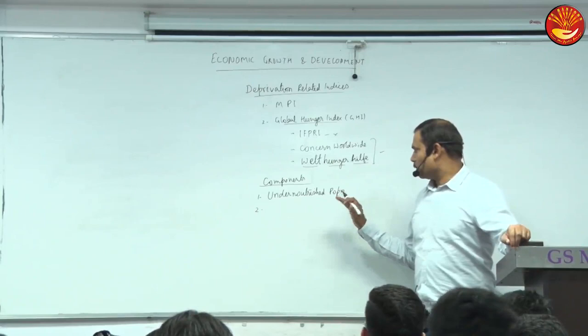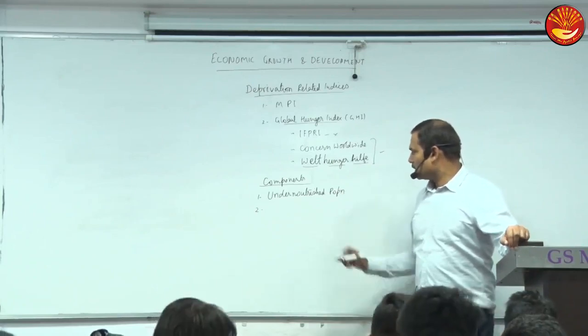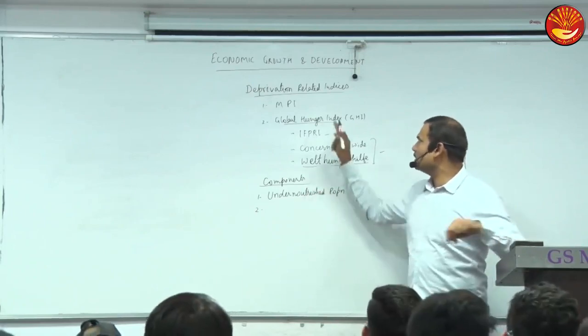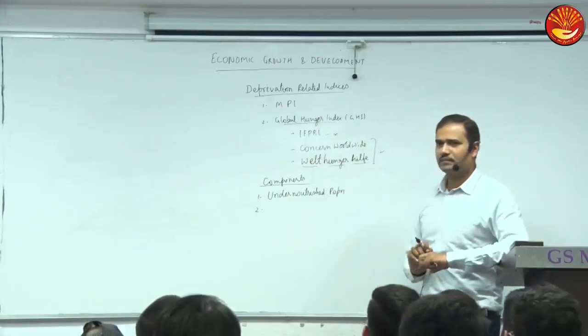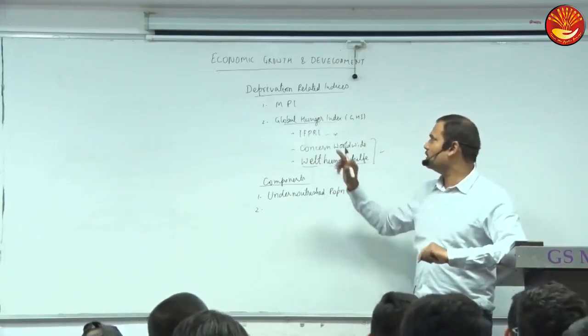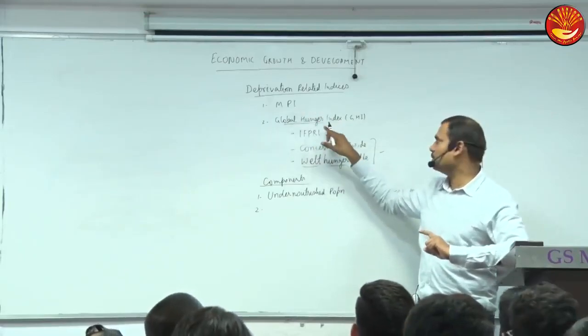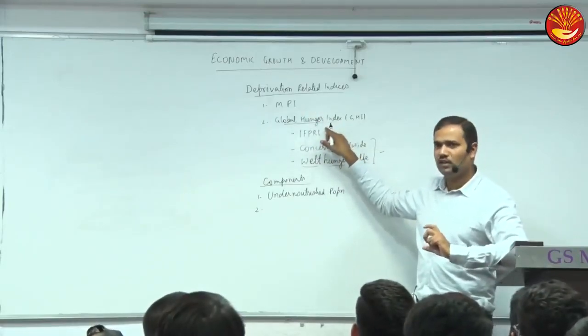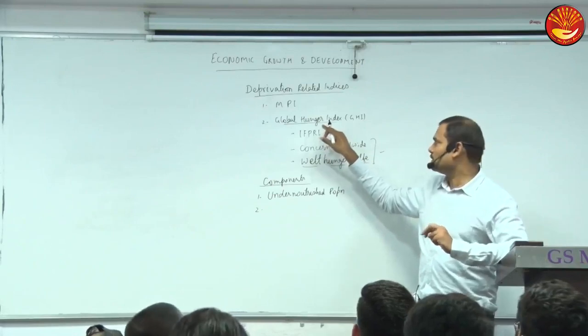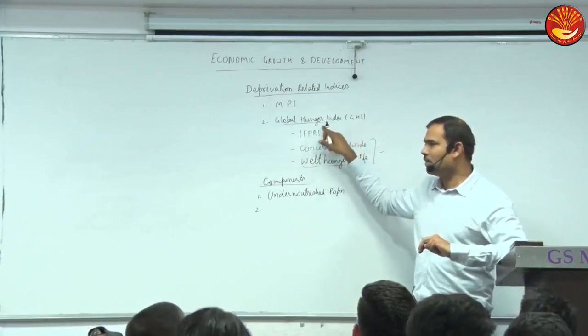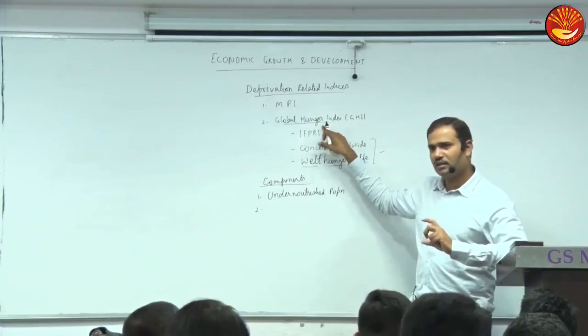So, what is the difference between hunger, poverty and undernourishment? Poverty means deprivation from basic needs, and hunger means deprivation from food, not having food. Is it possible that a person may not be hungry but may be poor? Yes.